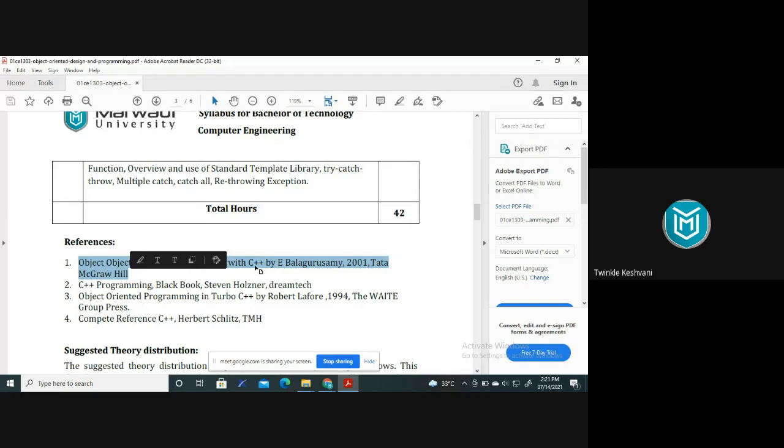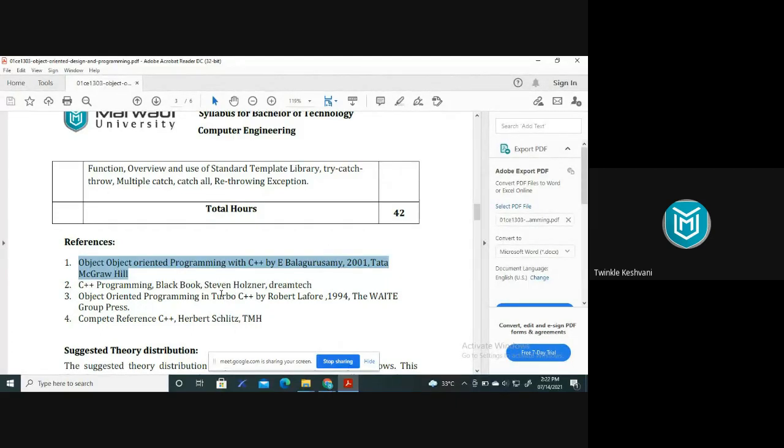So you can refer to this book for C++. Very detailed and crystal clear concepts are described in this book, right? If I have the e-book, then I'll upload it in the e-content. But if you issue it from the library, then it's okay. There are many copies of Balagurusamy in the library, so you can take it from the library also, right? So this is the best book that you can refer to for C++.